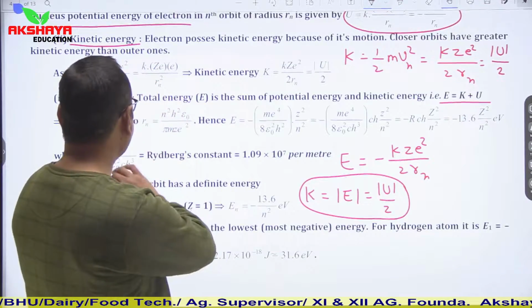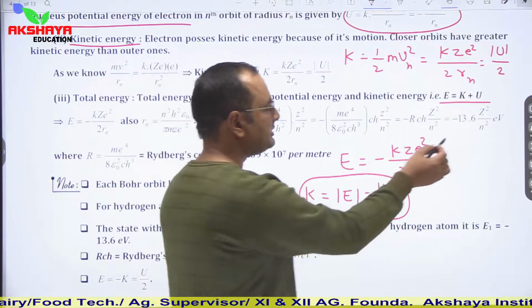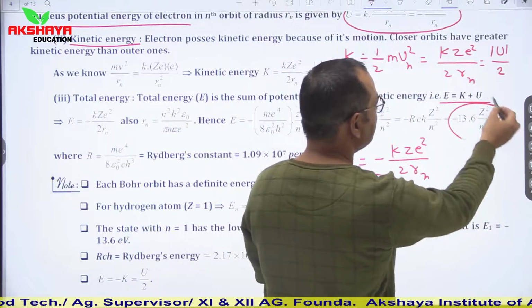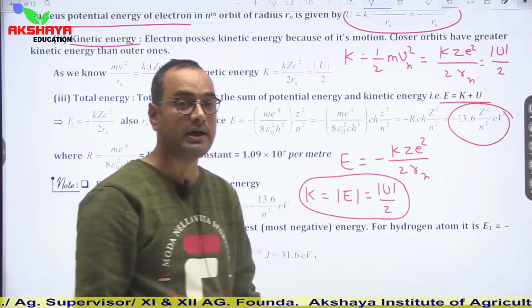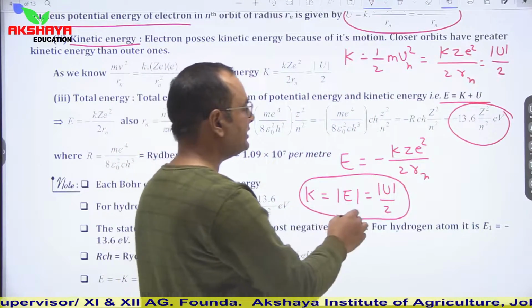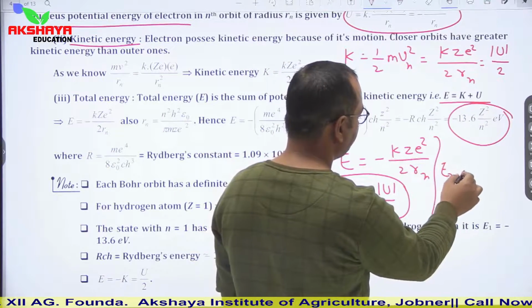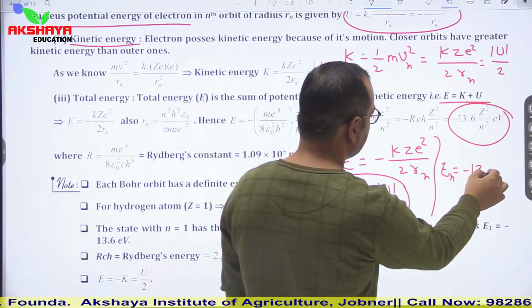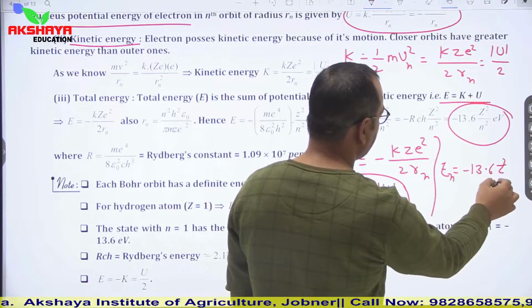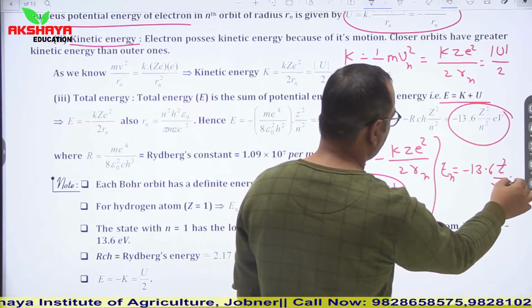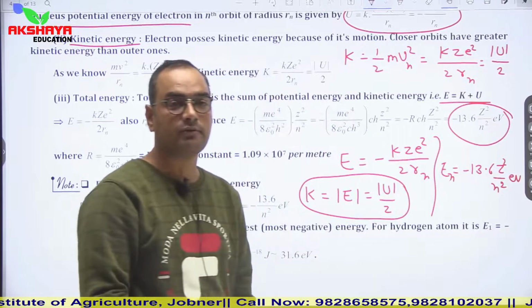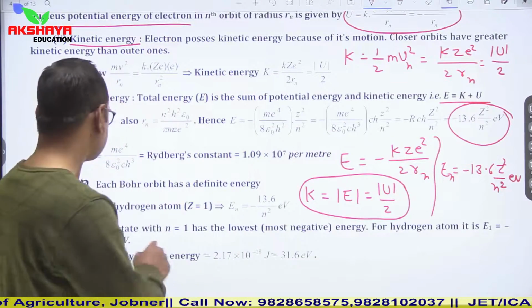If we talk about energy in the nth orbit, then this energy is minus 13.6 into Z squared upon n squared electron volt. So E_n is equal to minus 13.6 into Z squared upon n squared electron volt. This is the energy of the electron in the nth orbit.